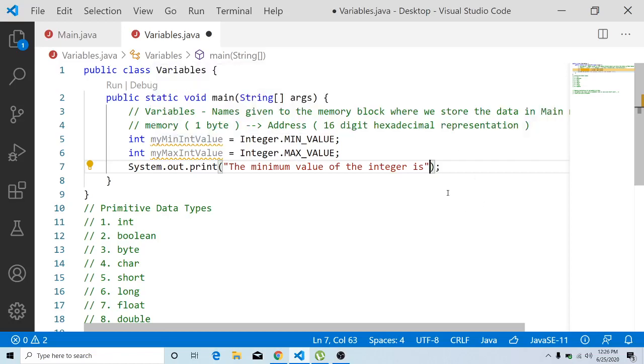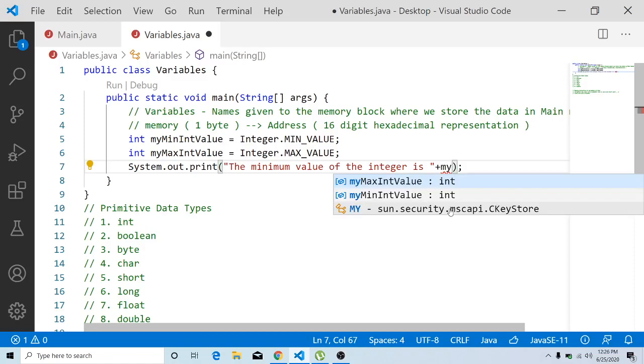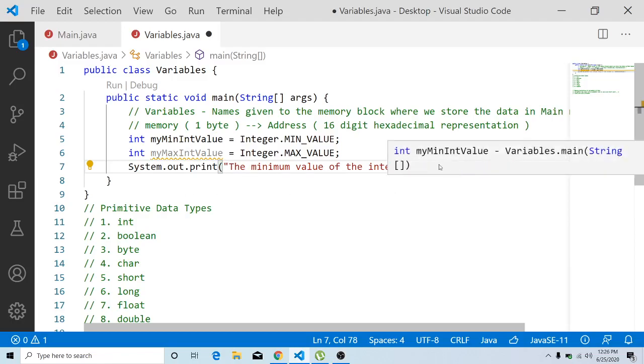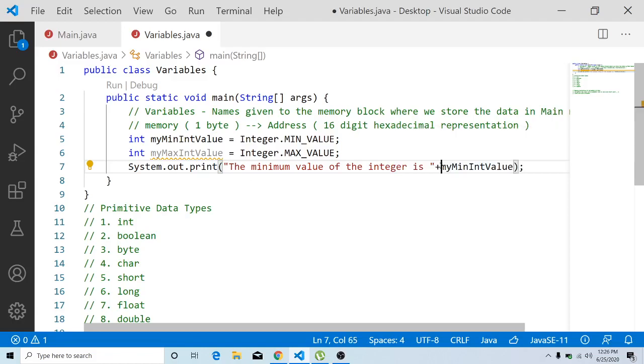You can use a concatenation operator called plus, and then mention the name of my variable along with it. So what is the variable that I'm going to print now? My min int value. You might ask me how to concatenate a string with an integer. This is built in, it happens automatically in Java, so you are able to concatenate different data types.